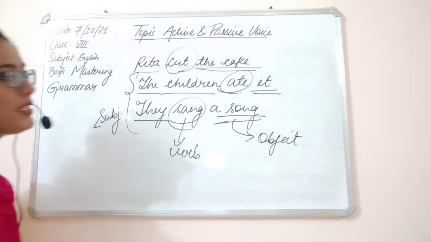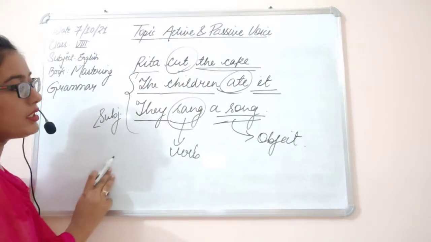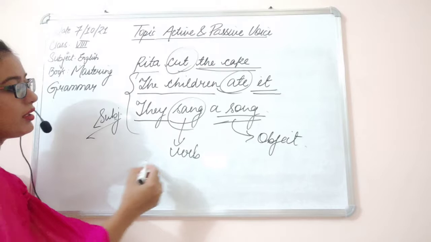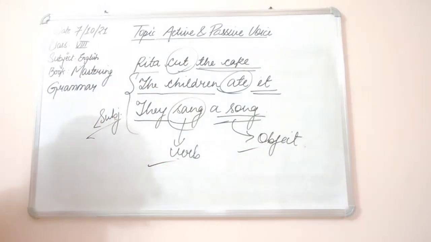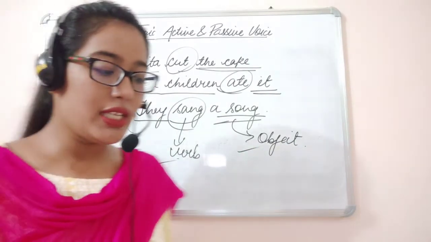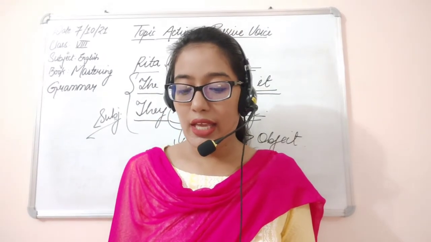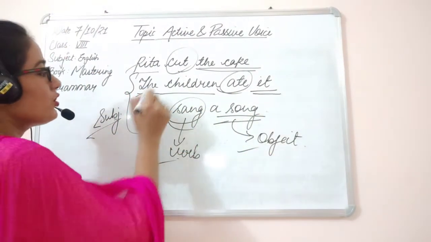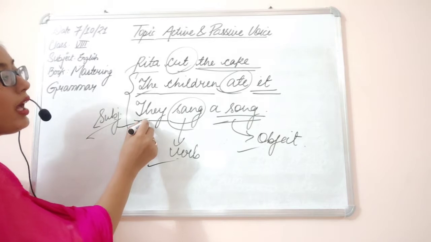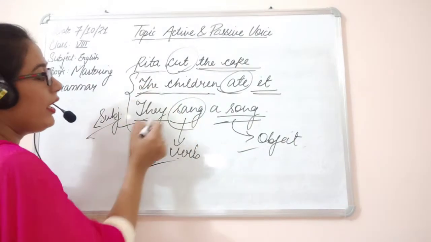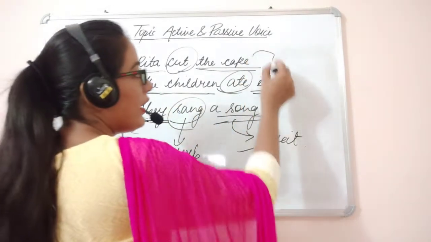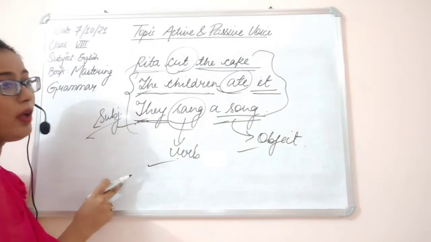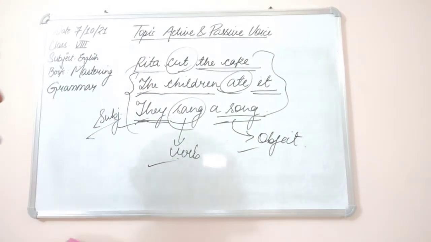In all these three sentences, these three things are common: there is a subject, there is a verb, there is an object. So in the above sentences, the subjects Rita, the children, they do the action, and there is also an object for each verb.